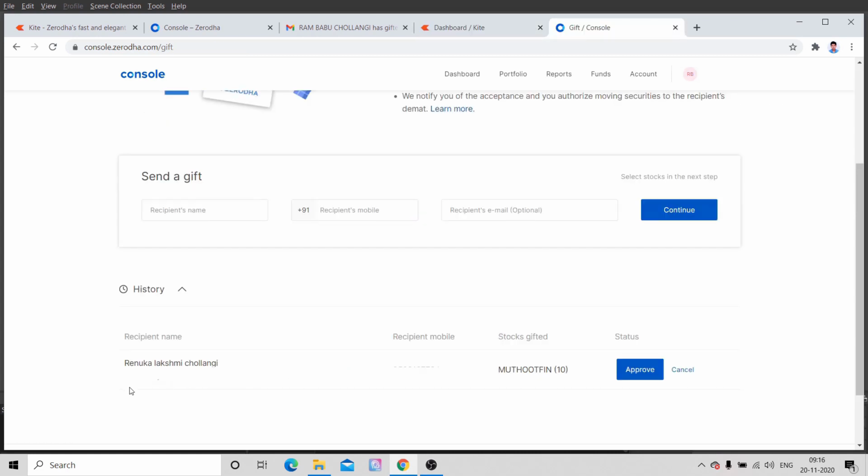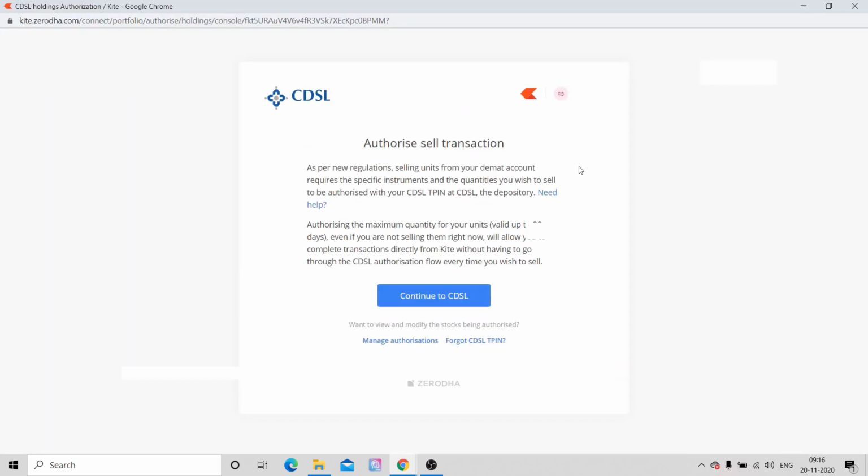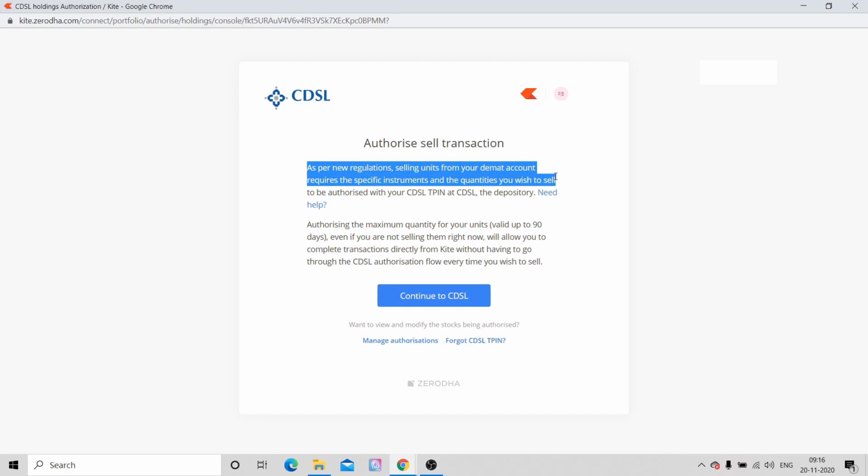Again I opened my Demat account on the console page. Here you can see the next step, approve the gift. So I need to click on approve. Upon clicking on approve, it will be redirected to the CDSL website. In the CDSL website, we need to authorize the transaction using the TPIN. So click on continue to CDSL.